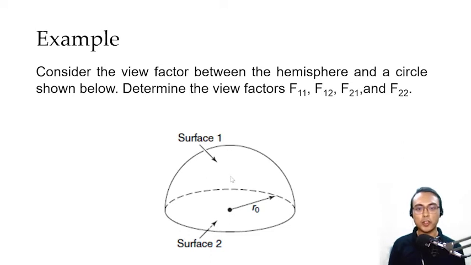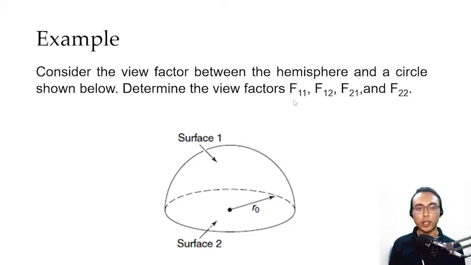If you take a look at surface 2, you can imagine this as a flat plane. And the interesting thing about flat planes is that they cannot see themselves. That's why our F22 here instantly becomes 0. We say that surface 2 cannot see itself and surface 2 can only see surface 1. With that, we also know that F21 is equal to 1 because the fraction of area 1 that surface 2 can see is equal to 1. Okay? Surface 2 can only see surface 1. So we now have deciphered two values, that is F22 is equal to 0, F21 is equal to 1.